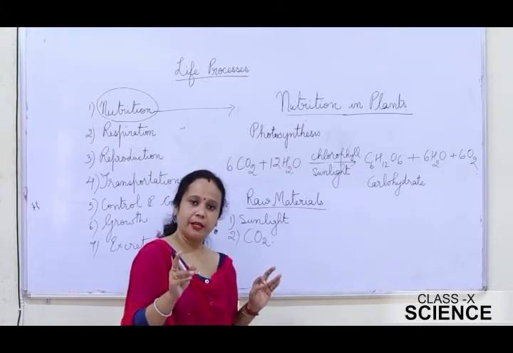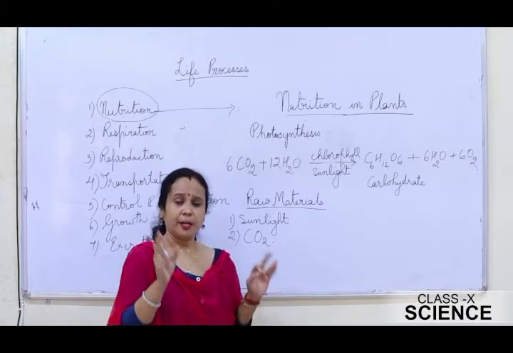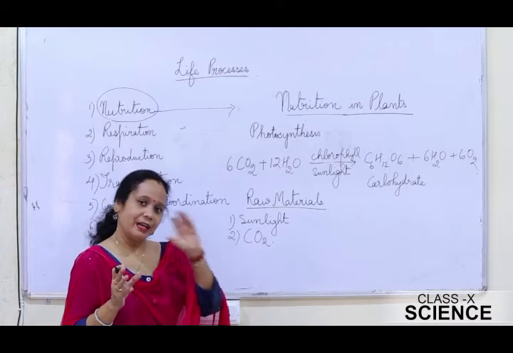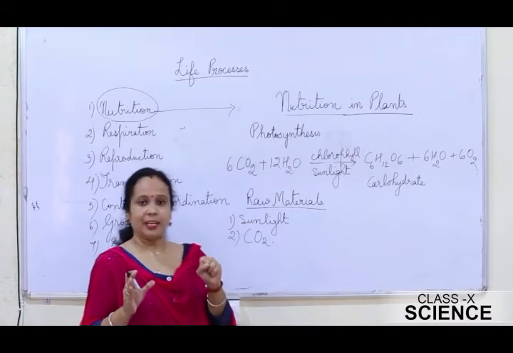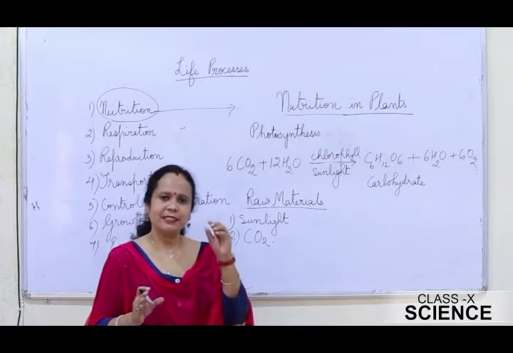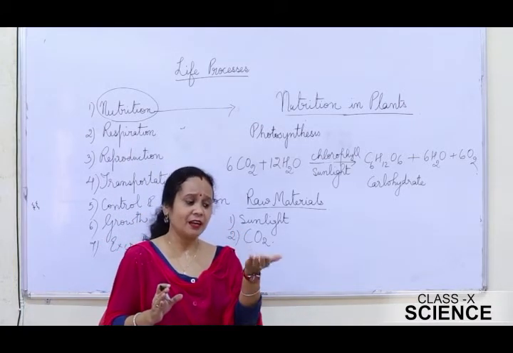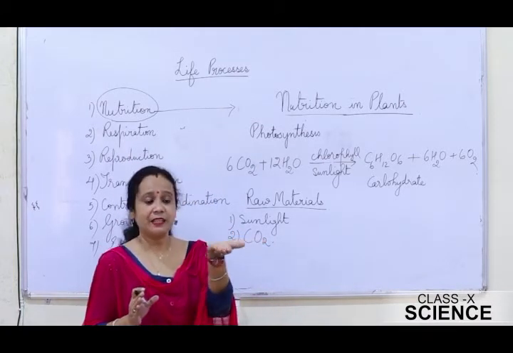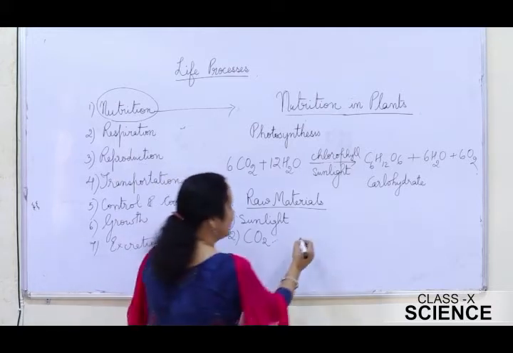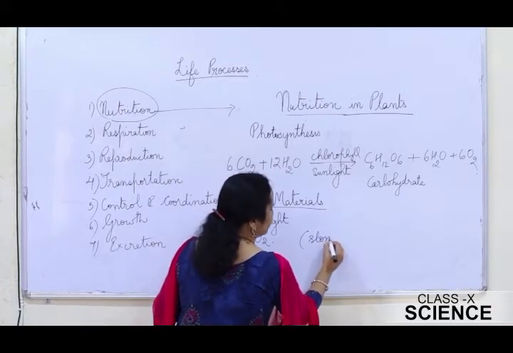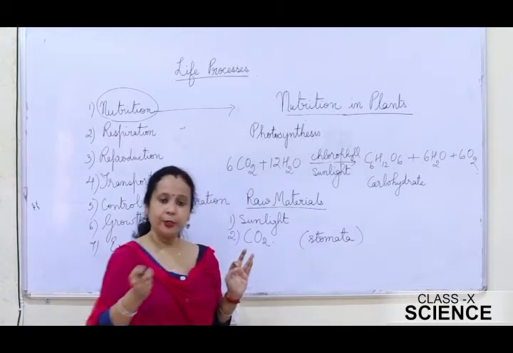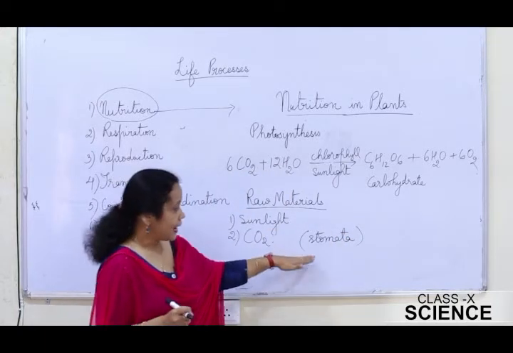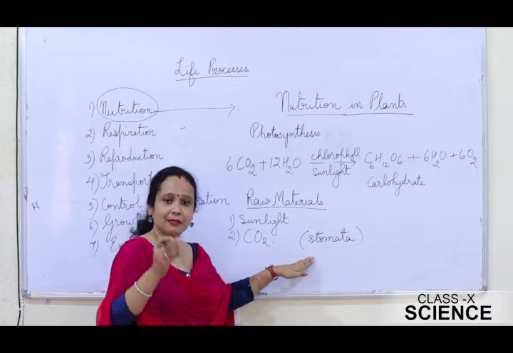They get the carbon dioxide from the atmosphere, but how do they get it actually? The leaves of the plants have tiny pores present on the under surface of the leaves, which are known as stomata. These stomata actually take in carbon dioxide during the day, and as a result photosynthesis takes place.